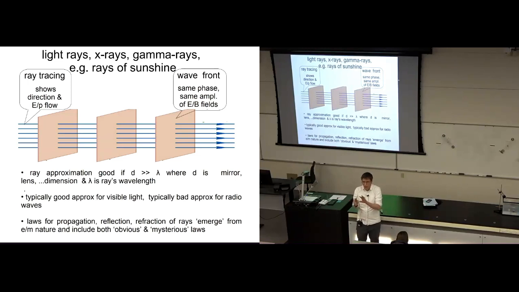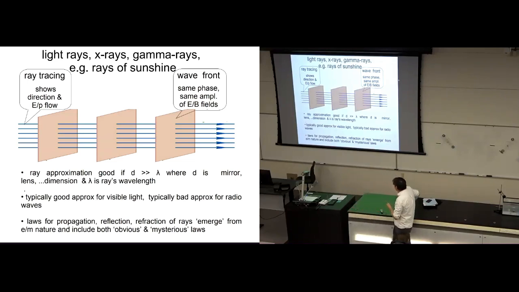Now, this idea of picturing electromagnetic waves as rays that travel from left to right and carry energy and momentum is valid in some circumstances and not valid in others. I want to explain what circumstances our rays are valid in, which is what we're going to be working on today, and what circumstances they're not valid in, which is something we'll be working on in later lectures.